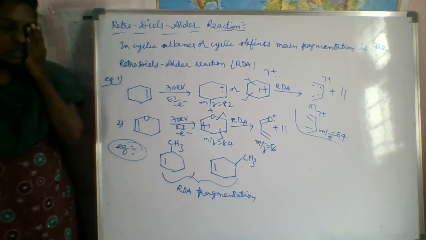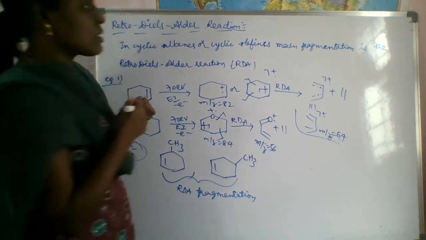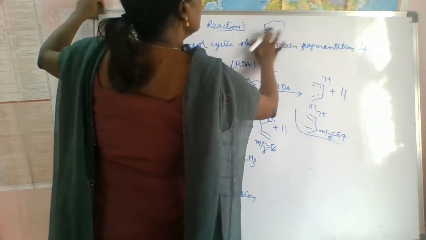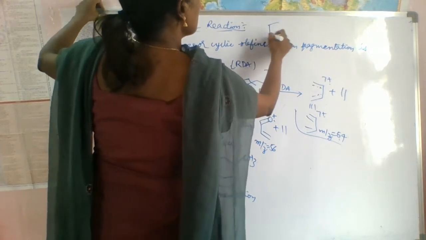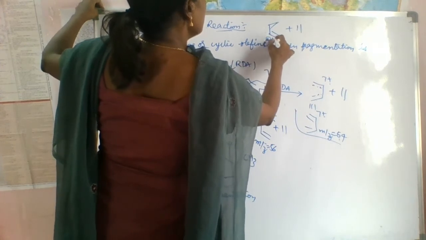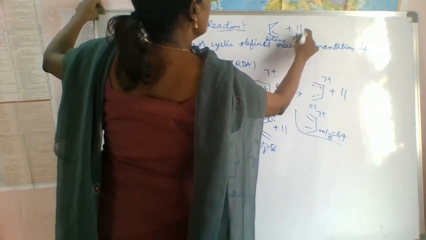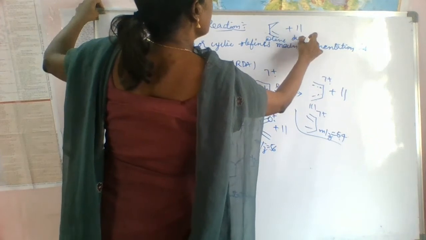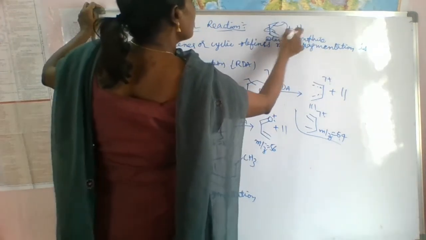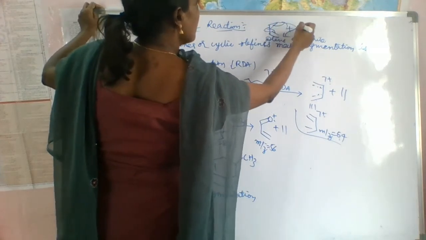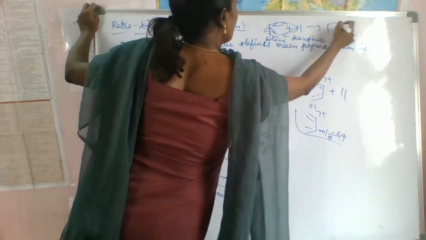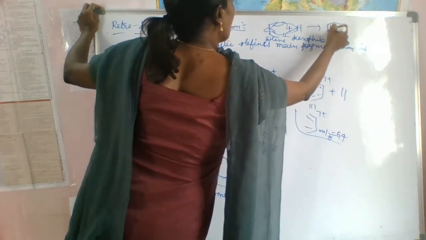I already told you in previous classes what the Diels-Alder reaction is. If you take this one, this is the diene and this is the dienophile, right? The dienophile will attack here and here, and this bond is shifted towards here, forming a cyclic alkene.